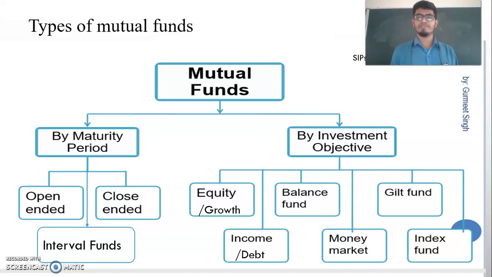So maturity period means it's nothing but withdrawal time. Open-ended schemes are there, closed-ended schemes are there, interval funds are there. So what is open-ended schemes? Open-ended schemes means you can withdraw the money which you are invested in any time, but the return may vary.